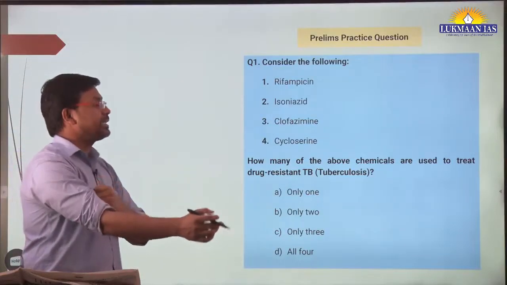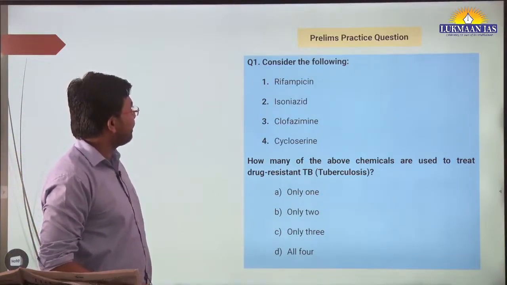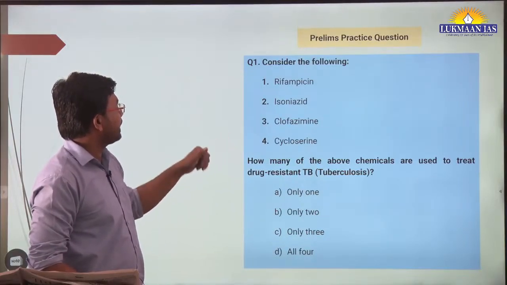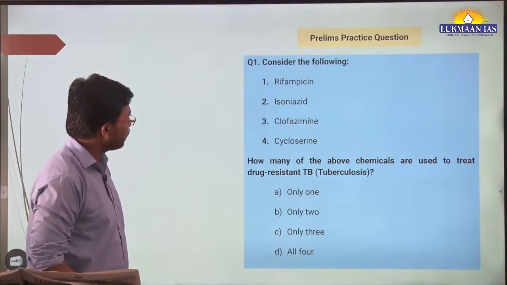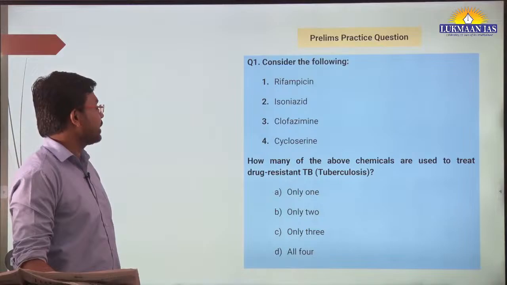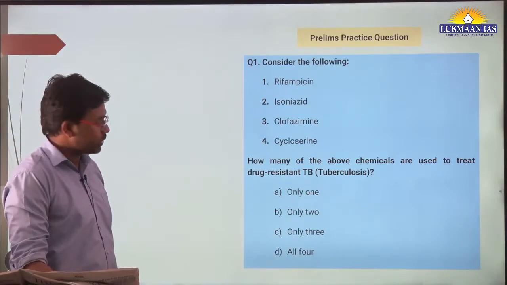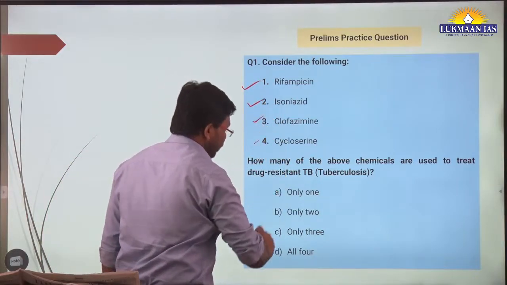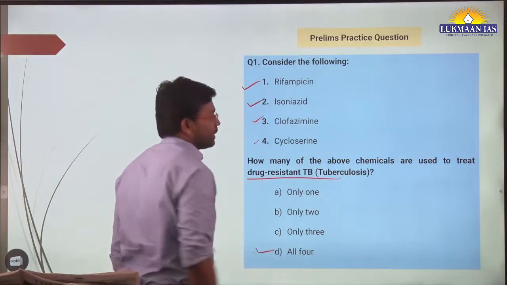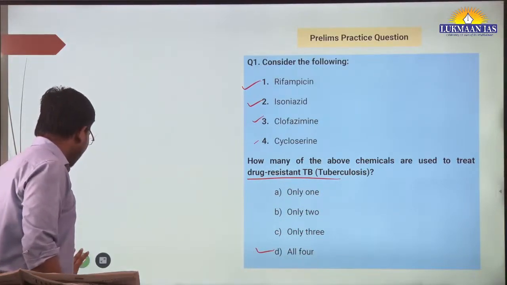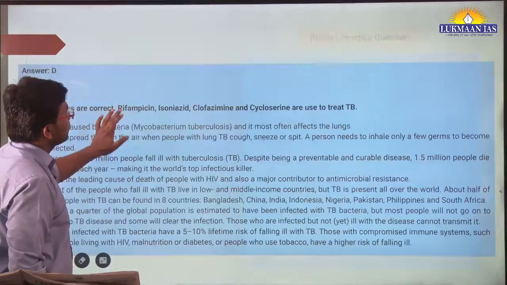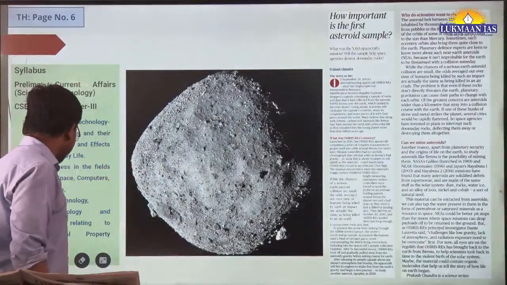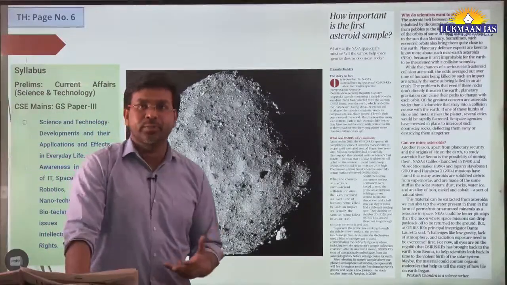We have a question for you. It says, consider the following: rifampicin, isoniazid, clofazimine, and cycloserine. How many of the above chemicals are used to treat drug resistant tuberculosis? All of these are used to treat drug resistant TB. So all of these are important, and the correct answer is option D. You can go through the explanation in your free time. You can download the PDF from the description of the YouTube video.